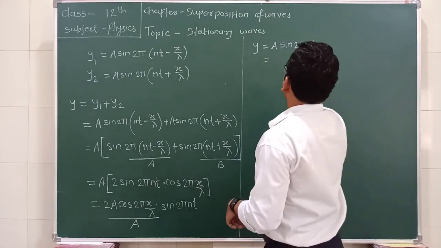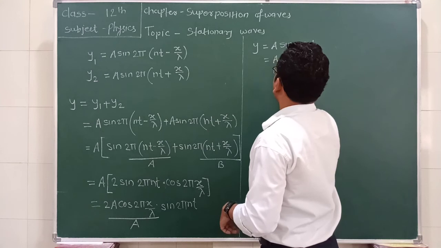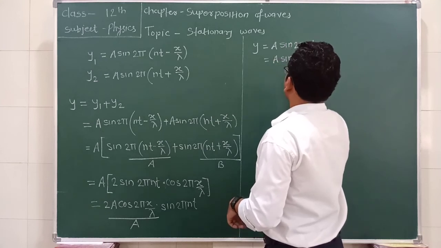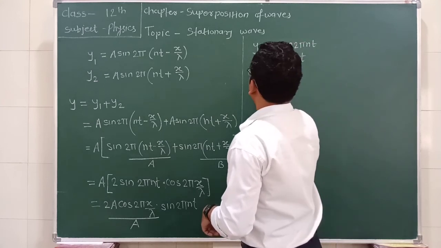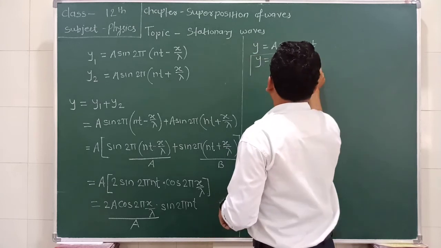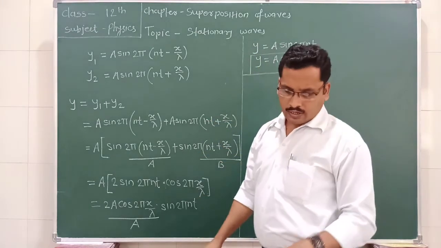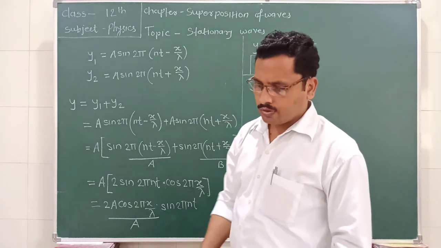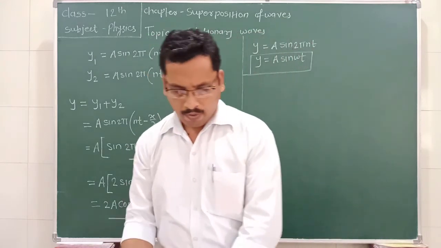But we know that 2π n is nothing but omega, so y is equal to a sin omega t. So this is the equation for the stationary waveform.